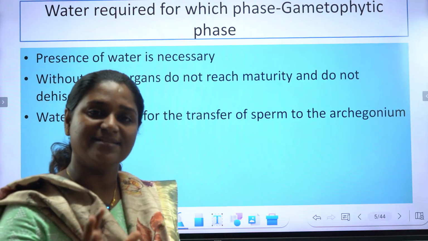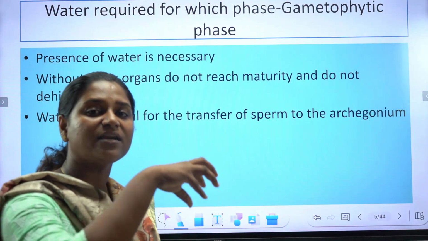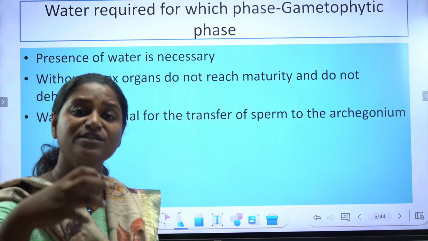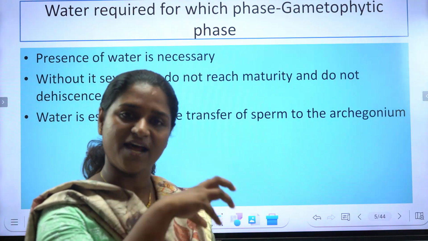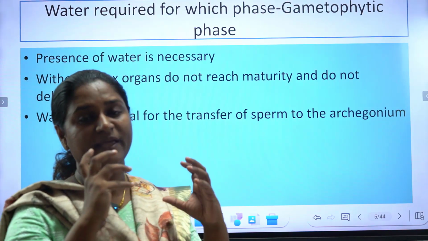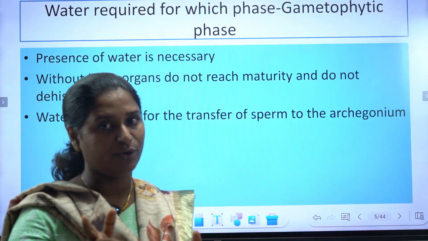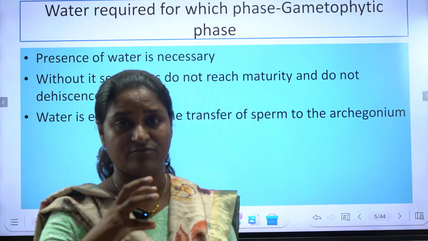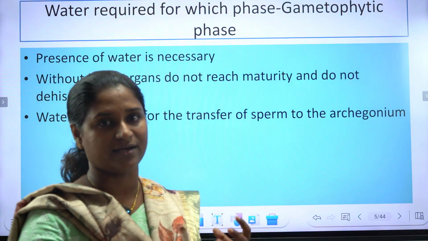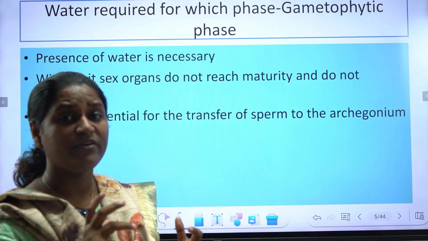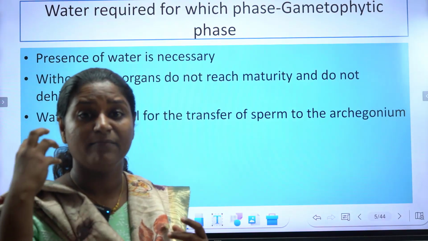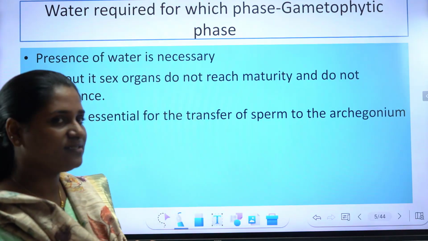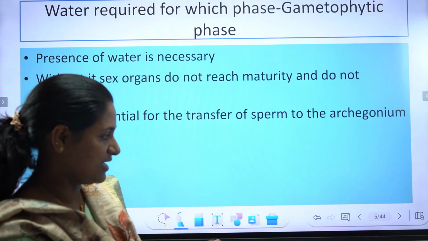So water is essential for the sperm to reach the archegonium. In order to carry out the act of fertilization, the sperms need to swim and come to the archegonium. Many students from a biology background might know only this factor, that they need moisture for the sperm to swim towards the archegonium. Still, we may not be aware of the fact that moisture is essential for the sex organs to get mature. And we will come to this in detail in the coming slides.